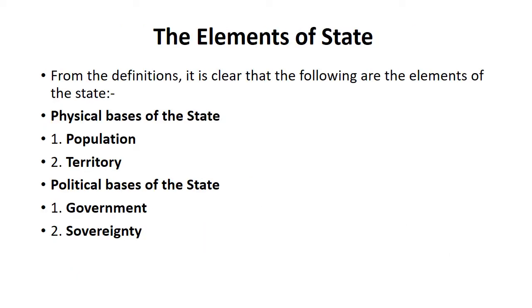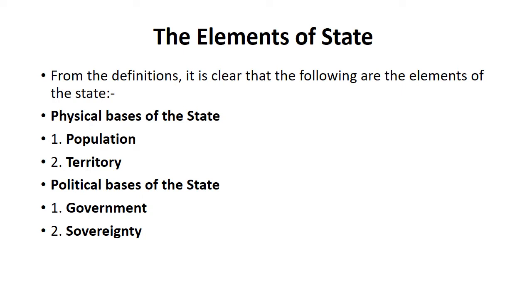Then we come to the elements of the state. What are the elements of the state? From the definitions, it is clear that there are some elements of the state. The first type is the physical base of the state. There has to be some sort of physical base in order to make a state. So the first physical base, or first element of the state, is population.